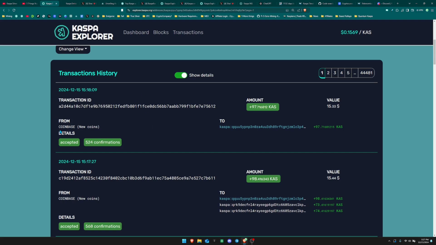So people were thinking that this Coinbase was actually related to the Coinbase exchange and were putting on social media that Coinbase might be coming soon. But this has nothing to do with that. Coinbase is just simply another word for new coins that have been added to the network.